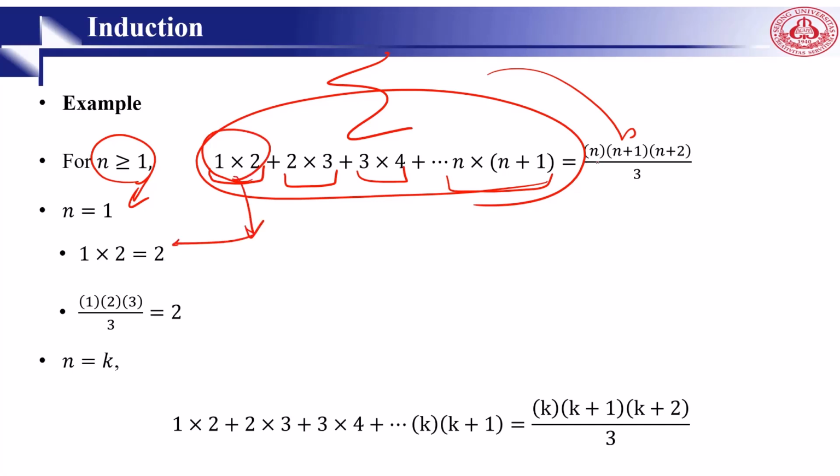And if we put 1 here, 1, this 1 plus 1 is 2, 1 plus 2 is 3, divided by 3, which is 6 divided by 3, which is 2. The first condition is okay. Then we assume n equals k in the inductive step. Instead of n, we will have k.